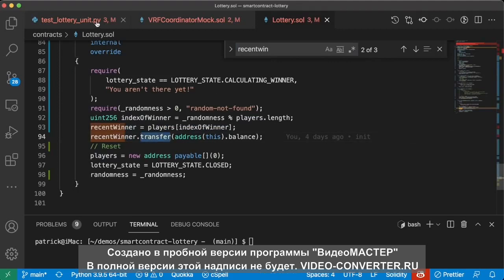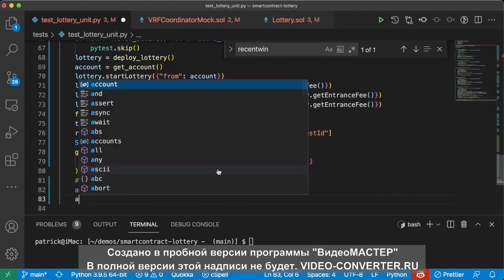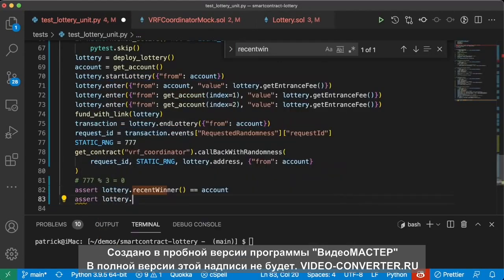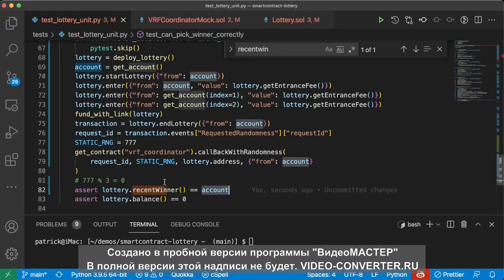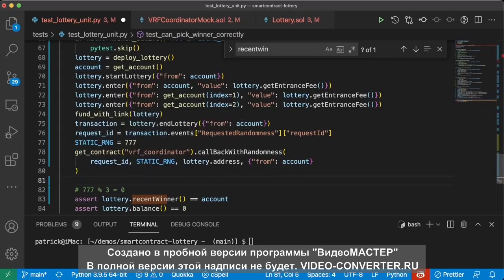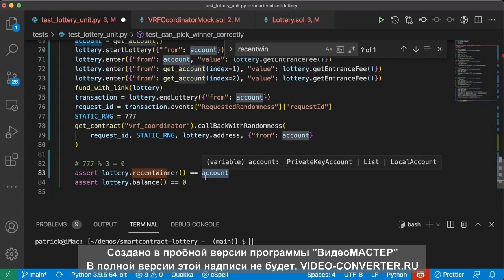We transfer them some money. We'll assert lottery.balance is now 0 because we're transferring this account all of the money. And let's even make sure that the account gets more money, right?